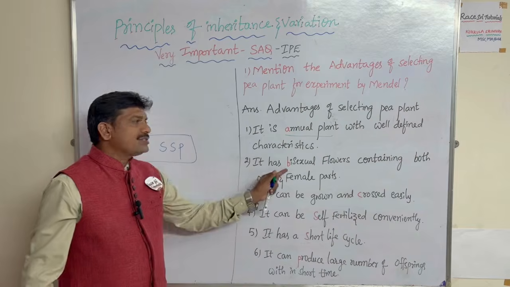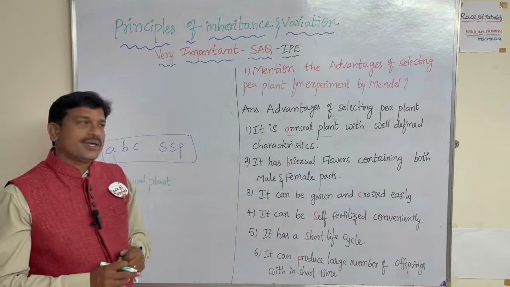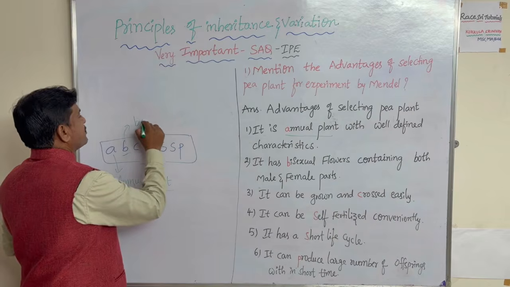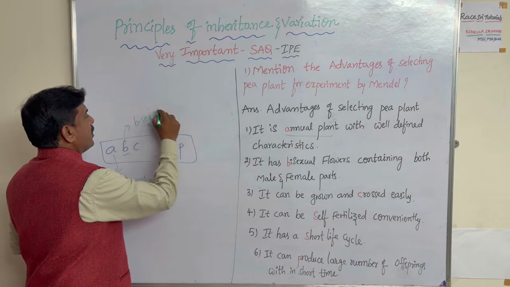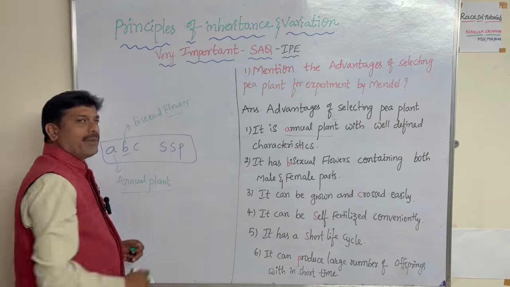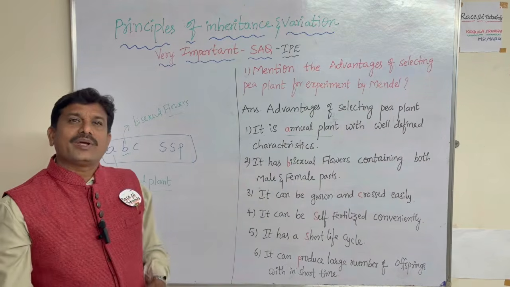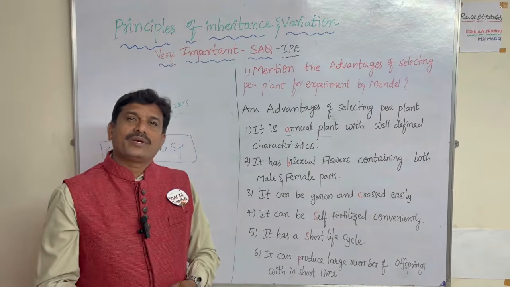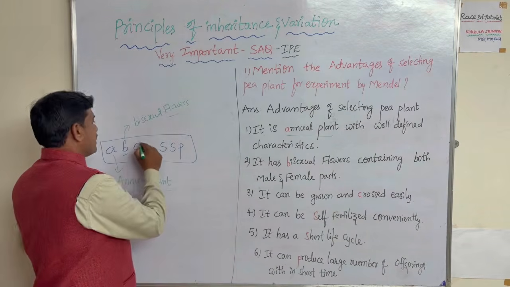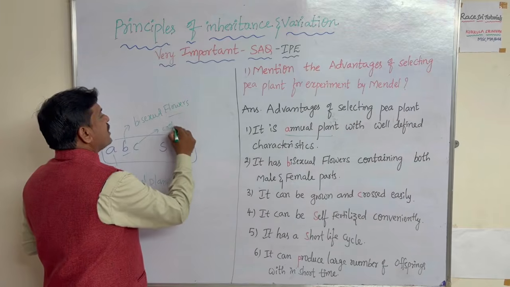Second, it has bisexual flowers. So B means bisexual flowers. Bisexual flowers mean both male and female parts are present, hence it is called a bisexual flower. The next, C, means crossed easily.